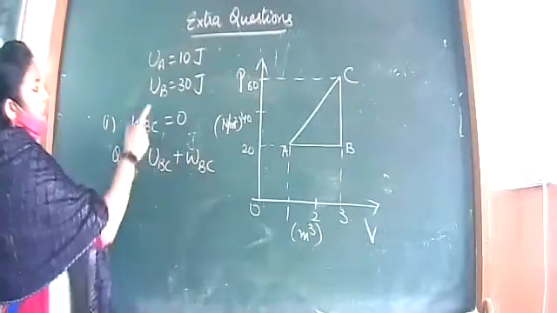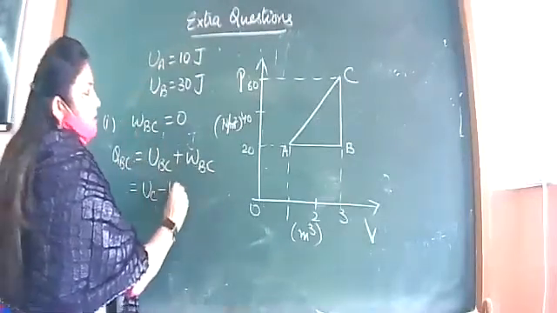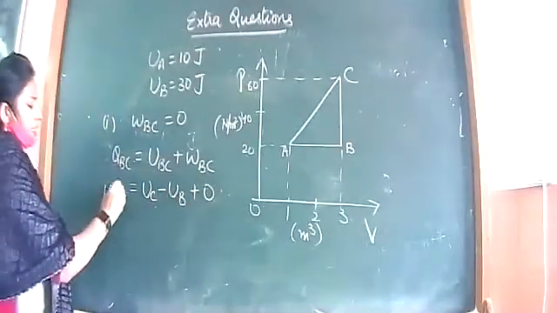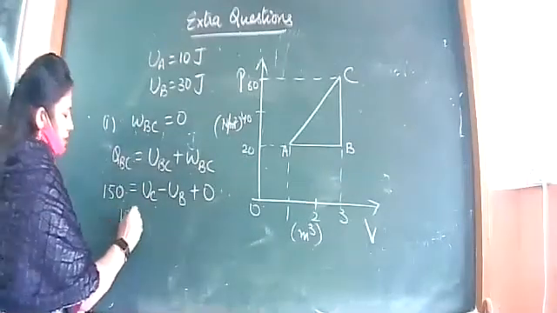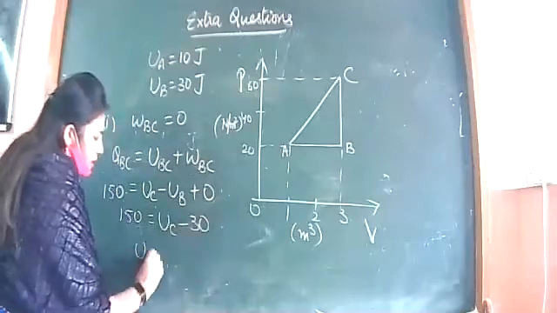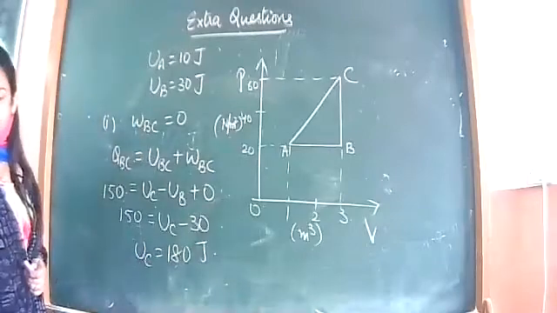Let us write UBC as UC minus UB. Work done is 0 and QBC is already given, 150 joules. UB is also given to us, 30. So UC is 180. So this way we calculate UC.